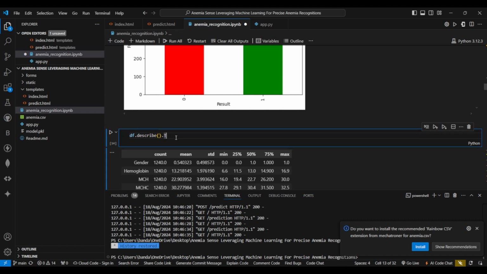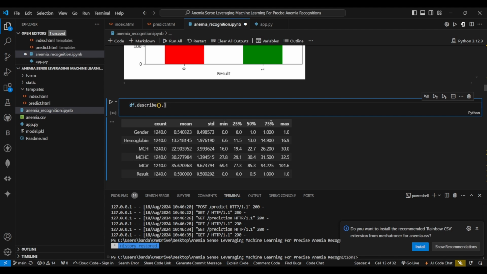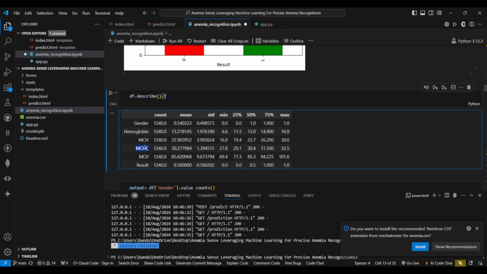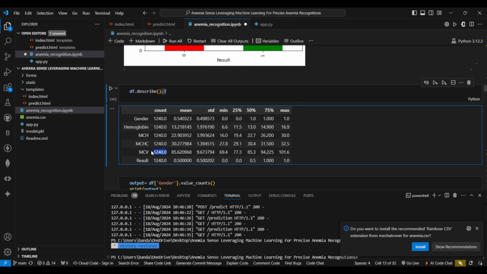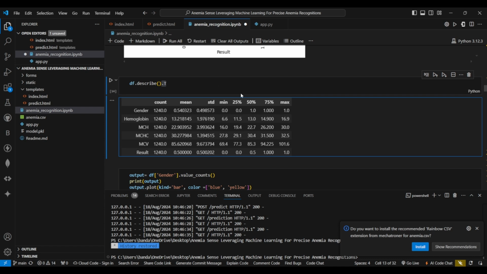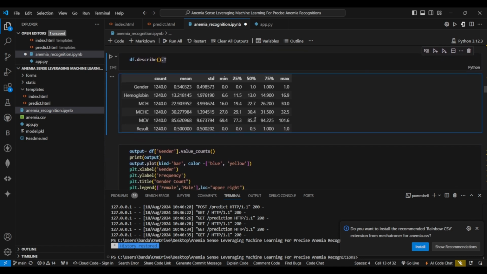There is this describe function that describes and tells us about the data, and here we have used T to transpose the result. The features that the anemia.csv file contains are gender, hemoglobin, MCH, MCHC. MCH is mean corpuscular hemoglobin. This is mean corpuscular hemoglobin concentration, and this is mean corpuscular volume. And at the end we have the results. So this df.describe gives us the count, the mean, the standard deviation, minimum, maximum, and the quartile ranges. So we can easily do the data analysis.